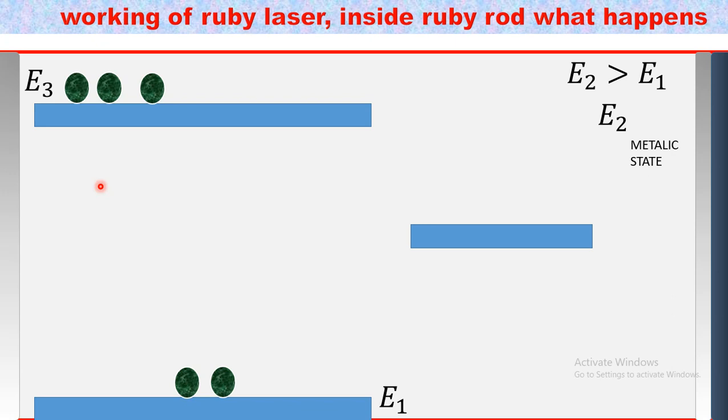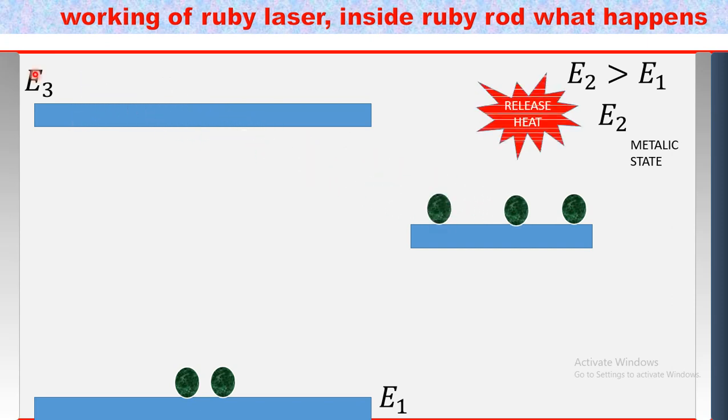We already know it is impossible for atoms to stay continuously in the higher energy level, so they try to go to the lower energy level E2. Now they come to the E2 stage.